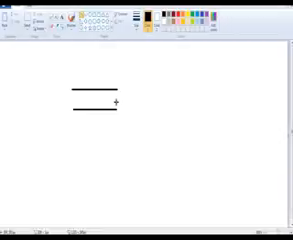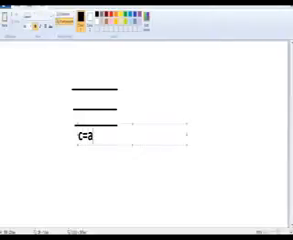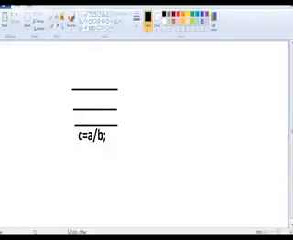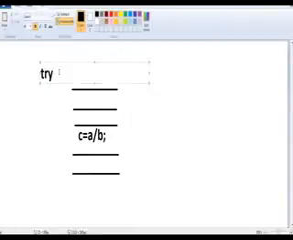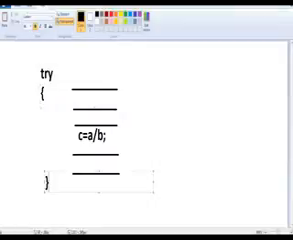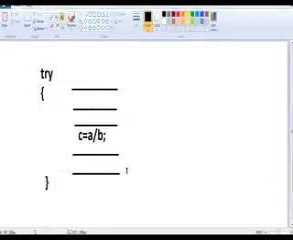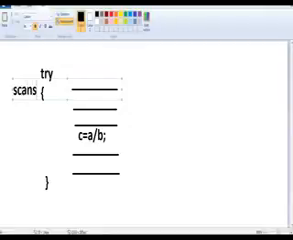This is the first instruction, second instruction, third instruction. For example, if you get an exception here, C equals A by B, and then these are the next instructions. How to handle the exception? The entire block we keep in a try block. What is the try block's specialty? It scans the exceptions at runtime, not at compile time, guys. Remember, try scans the exception, what kind of exception we are getting.